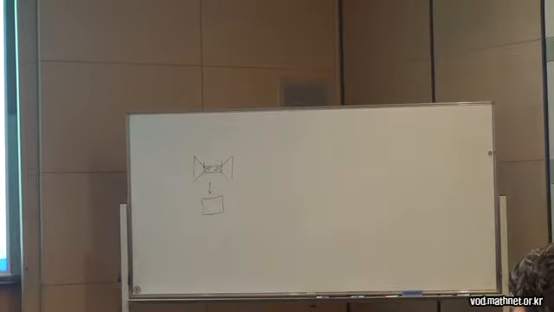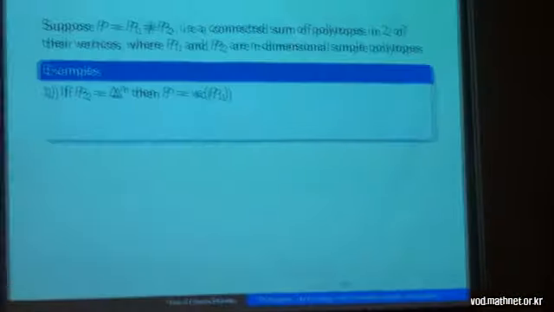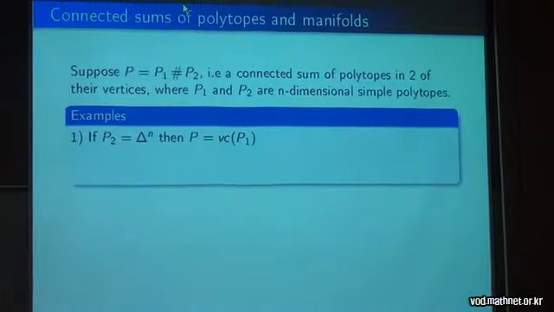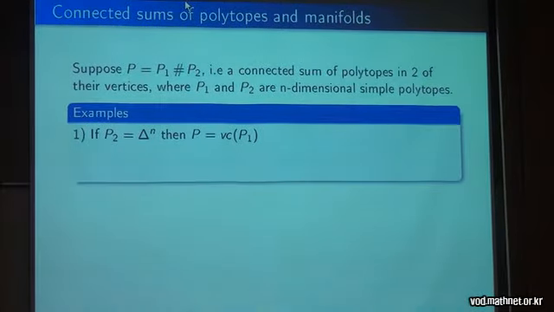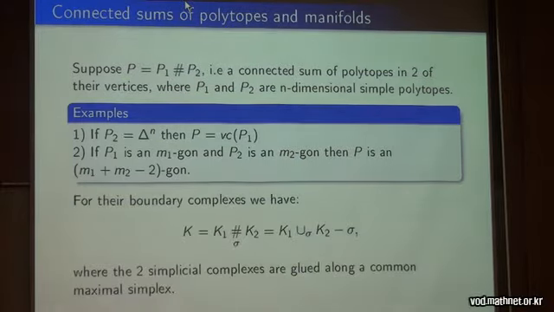So in this case, the example which I showed is when P2 is equal to a simplex; then the connected sum is just one vertex cut, like in my picture. And of course, if you have two polygons, also like in my picture, then the resulting polytope is a polygon with the number of edges equal to the sum minus 2, naturally.